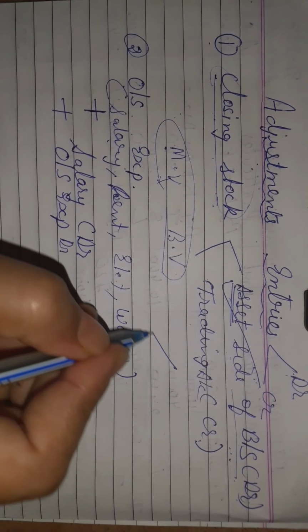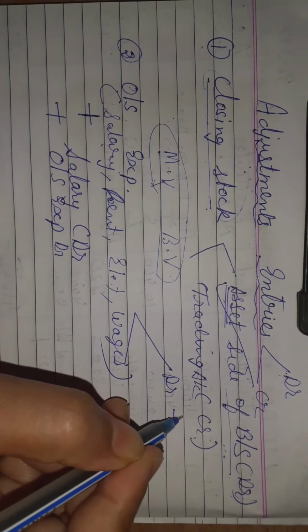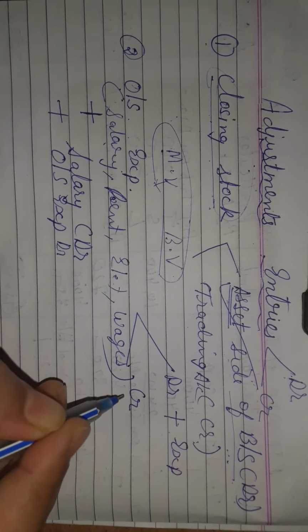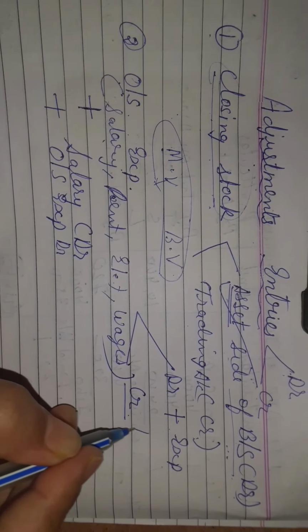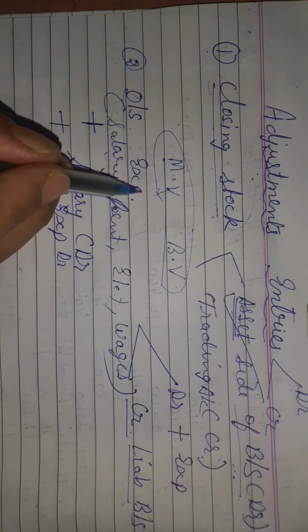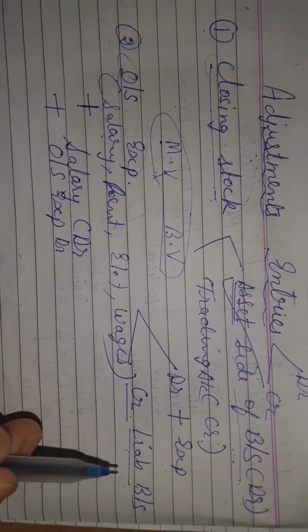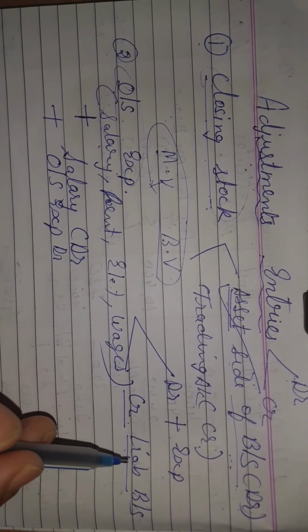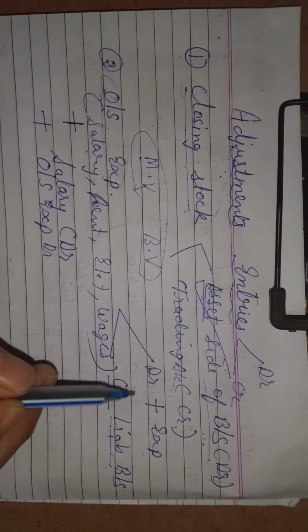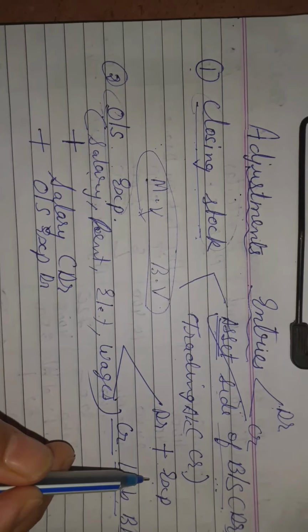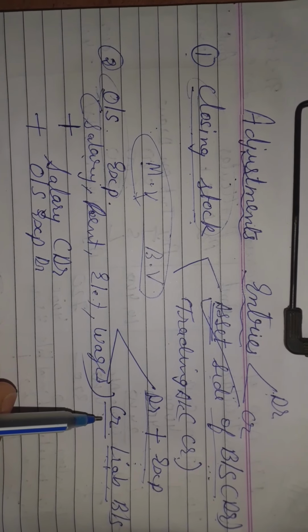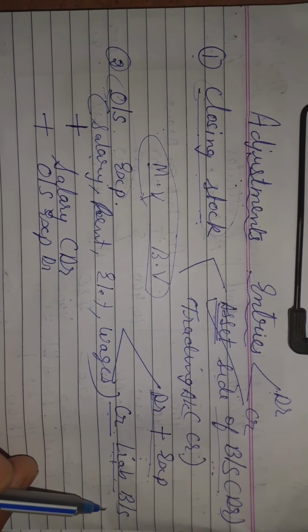Clear? So one effect you are going to give on the debit side, that is you are going to add it to the expense, and second you have to give it on the credit side. That means you have to write it on the liability side of the balance sheet. It means any outstanding expense is your liability. That is a liability for you. वो आप पे कर्जा है, तो आपको इसके लिए उसको liability side लिखना है. Clear students? So for outstanding expense you have to add to the expense, and expense always has a debit balance, so that is a debit effect, and another you are going to give a credit effect, that is on the liability side.